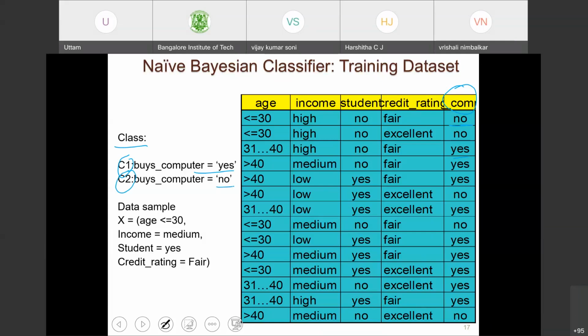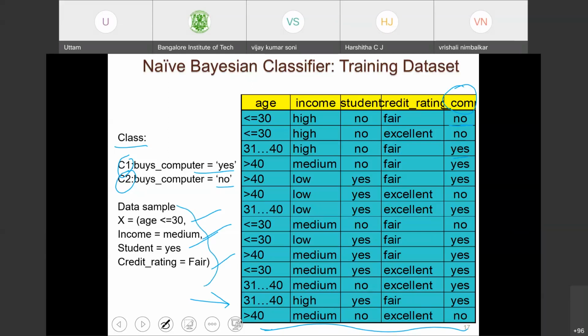Okay. Now I have a new data. Now this is given to me. A new sample comes. Sample is entered here, at the last, below this number here. The sample says age less than 30, income is medium, student yes, credit rating is fair. Now I have to predict whether the person with these characteristics will buy a computer or not, yes or no.